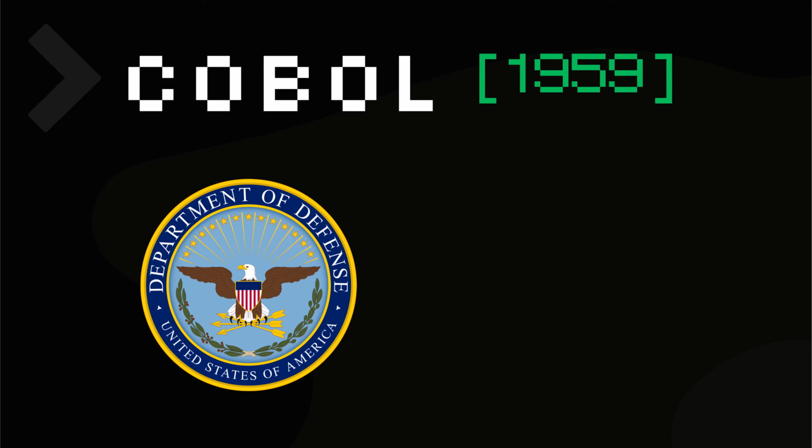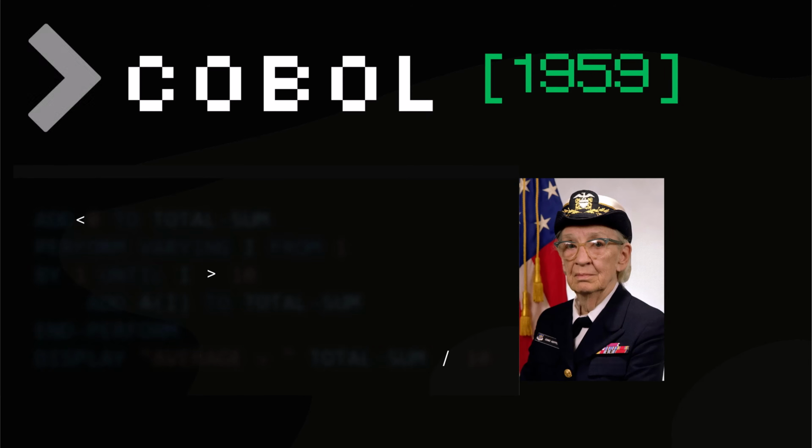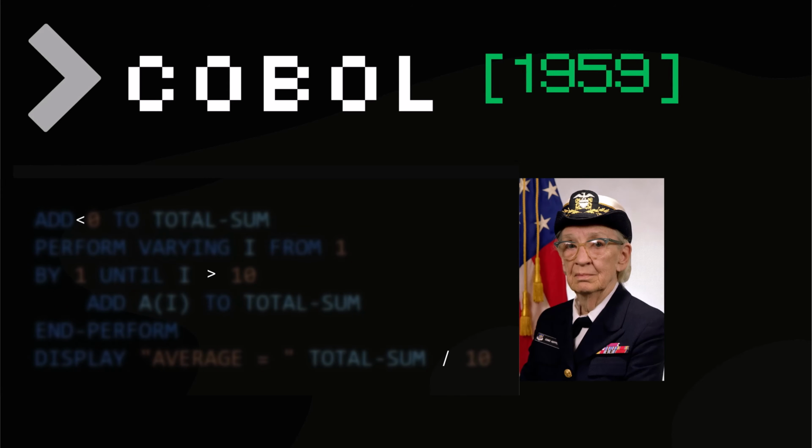COBOL. COBOL was created in 1959 by a committee sponsored by the US Department of Defense, with major contributions from computer manufacturers and researchers. One of its most influential figures was Grace Hopper, who believed programming should be readable by humans, not just machines. At the time, computers were moving into offices, banks, and governments. Businesses needed software that could be understood, audited, and trusted for decades. COBOL was designed to read almost like English so that its intent would always be clear.